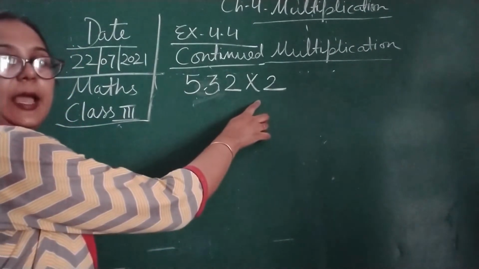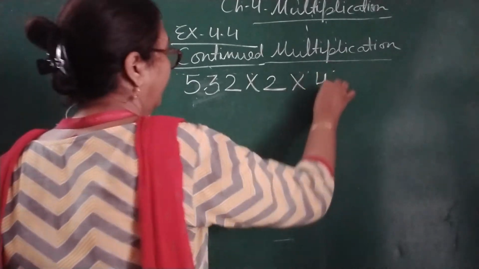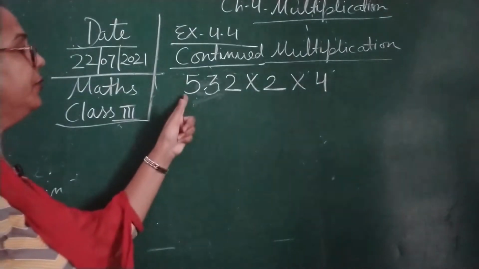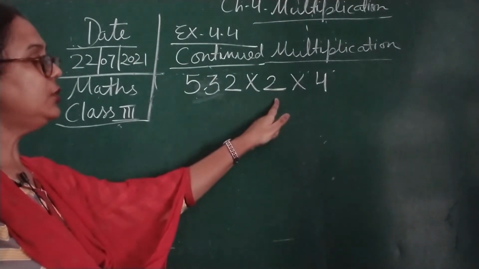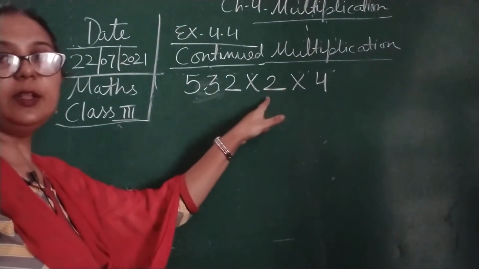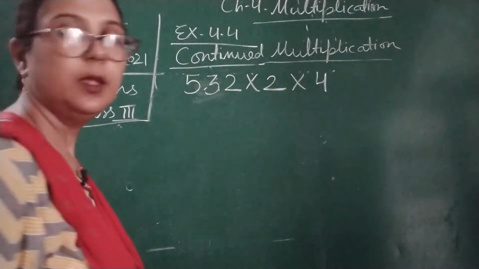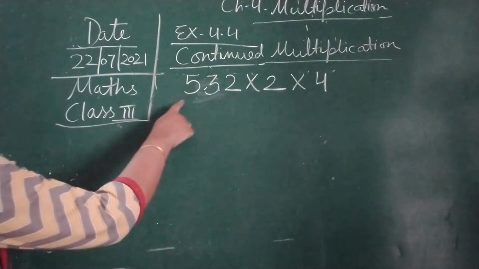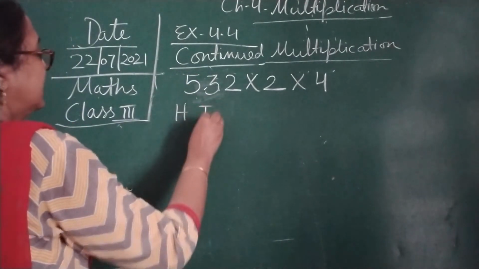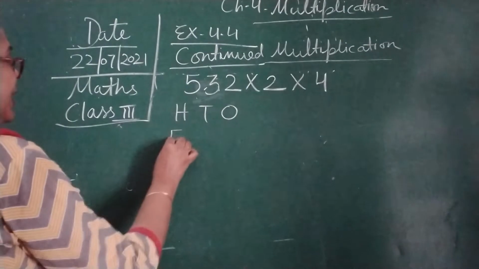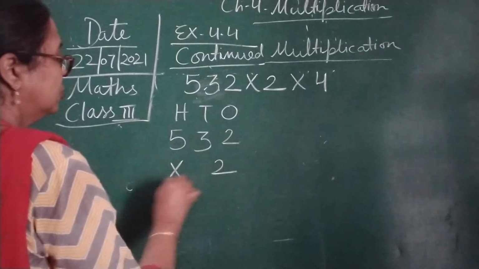532 multiplied by 2, then by 4. First you are going to multiply 532 by 2, and then whatever product we get, we will multiply with 4. Because children, here you can see a 3-digit number, so we will write hundreds, tens and ones. Now 532 multiplied by 2.